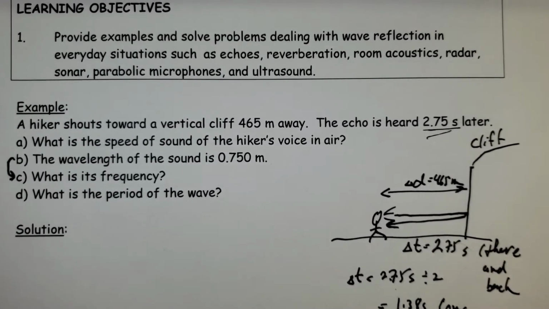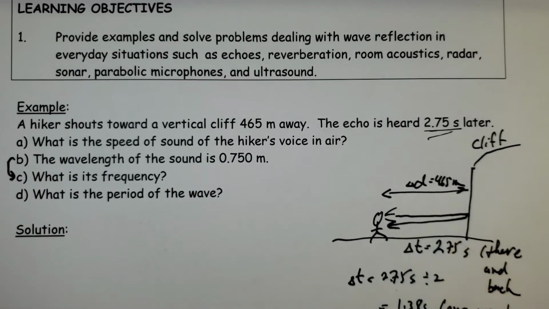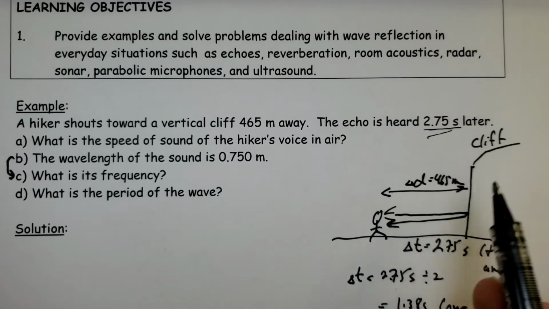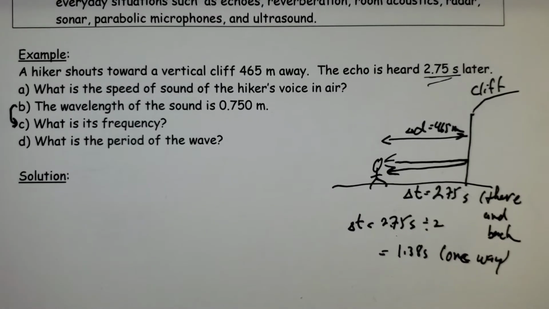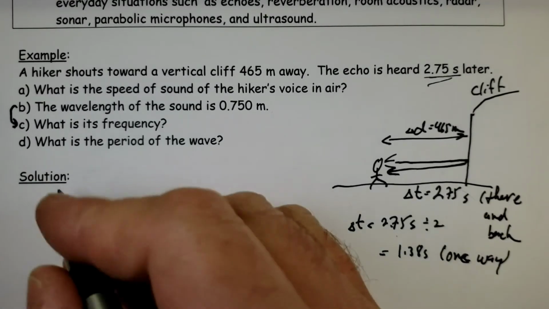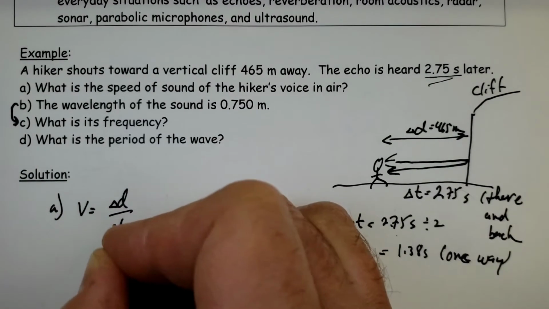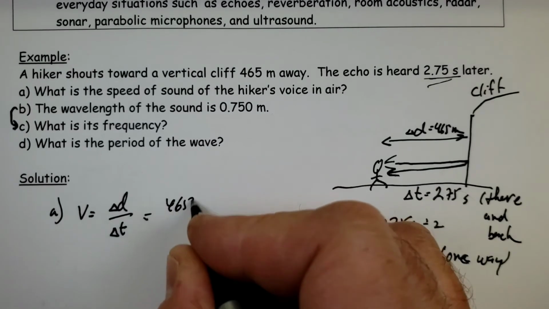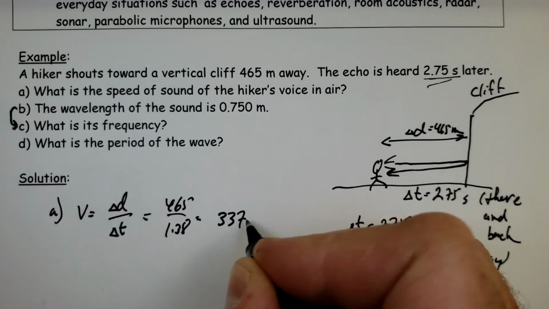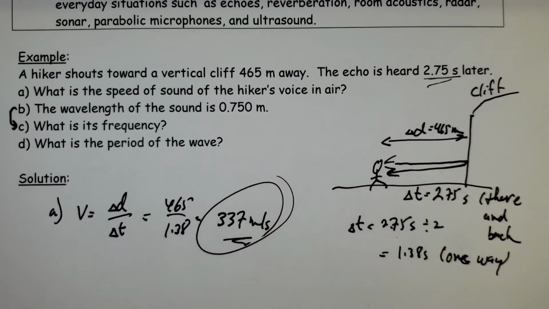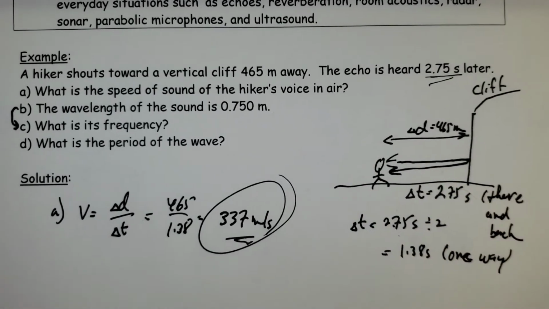And that is simply going one way. So the time to go to the cliff is 1.38 seconds. The distance from here to the cliff is 465 meters. That's what you have to be careful with in these reflection questions. Just figure out if it's there and back or just one way, and then go from there. So I have a distance, I have a time, so I can figure out the speed of sound that day. I think it works out to be 337 meters per second. Distance divided by the time, and there we go.